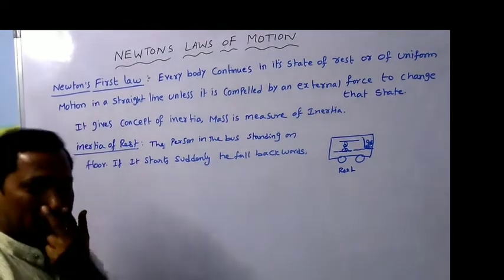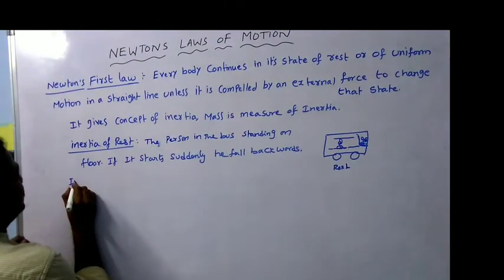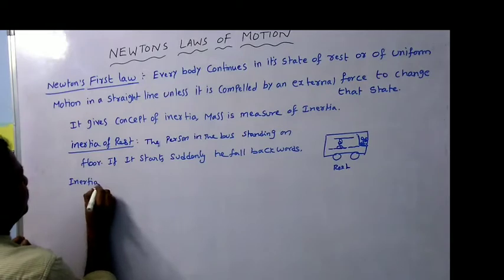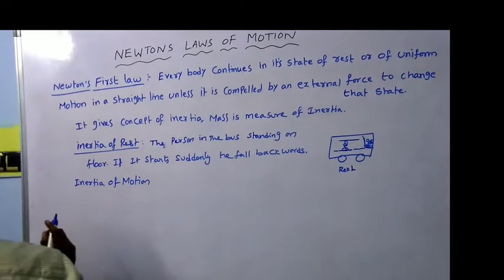This is the best example for the inertia of rest. Another one is inertia of motion. Inertia of motion, we can say.